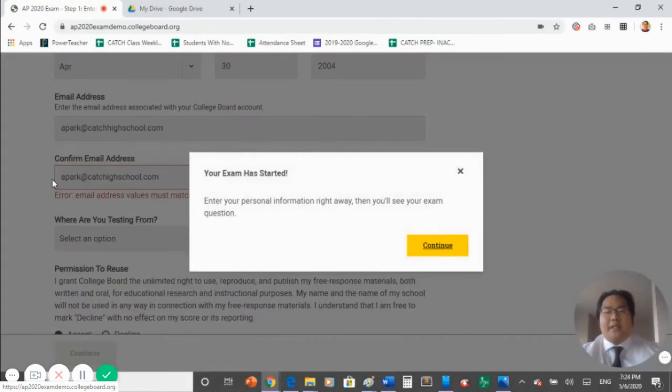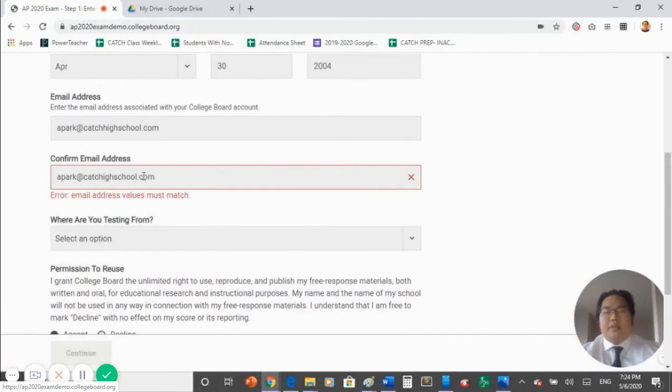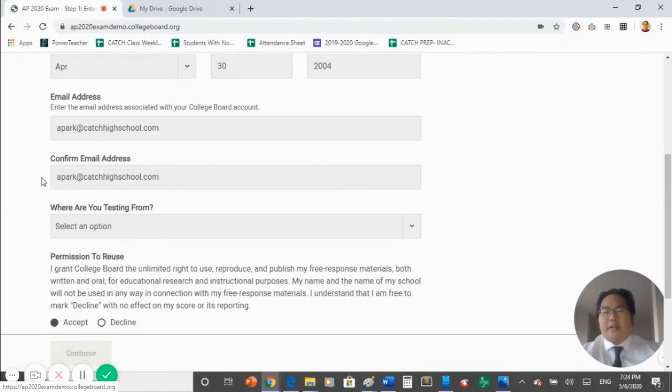If you see an error message, it means that your emails do not match up. Double check the spelling and make sure that the emails are correct. Once they are correct, the errors will go away.